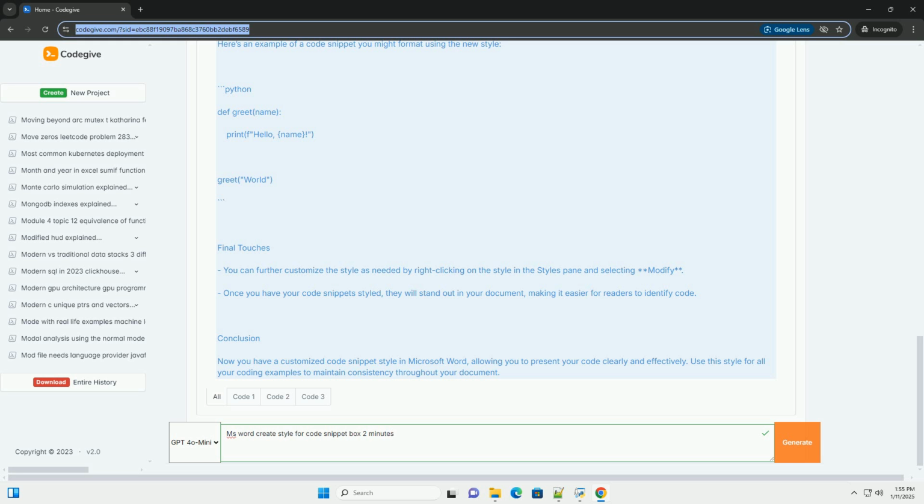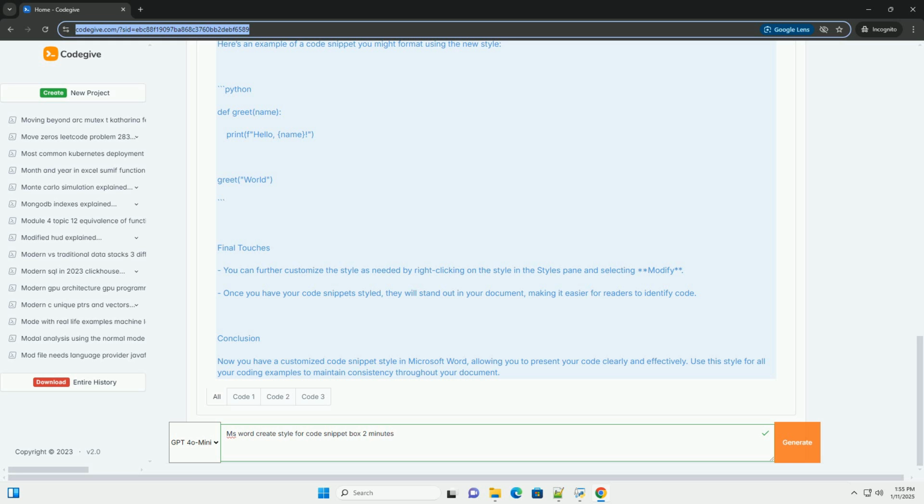Borders: go to the Borders tab and select Box to add a border around the snippet. Shading: in the Shading tab, choose a light background color, for example light gray, for better contrast. Step 5. Apply the style. Click OK to save the new style. To apply the style, simply select the text you want to format as a code snippet and click on the code snippet style in the Styles pane.